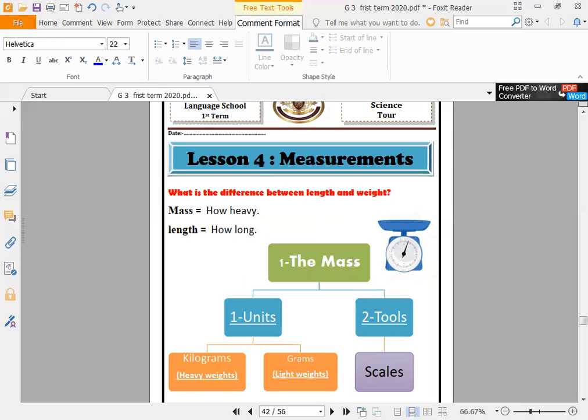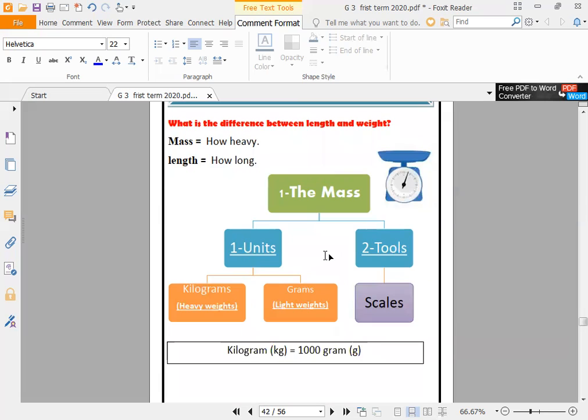If I want to measure something, it is called the mass. What is the mass? The mass is the matter in you. You have meat, right? If this meat is very big, you will be heavy, so your mass will be large.